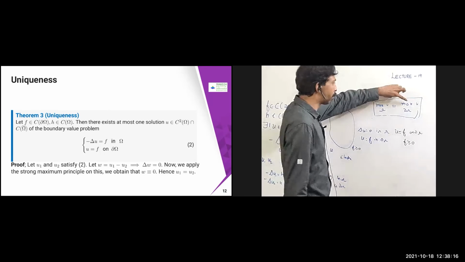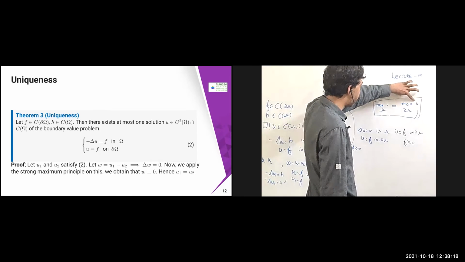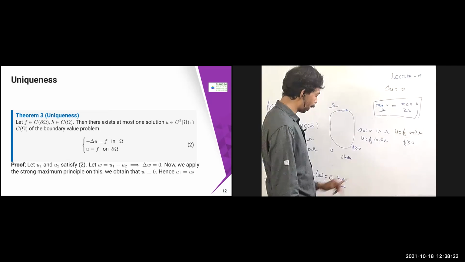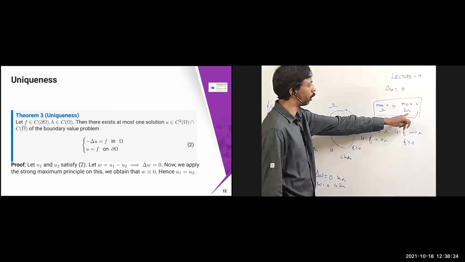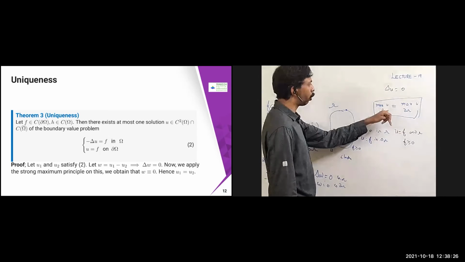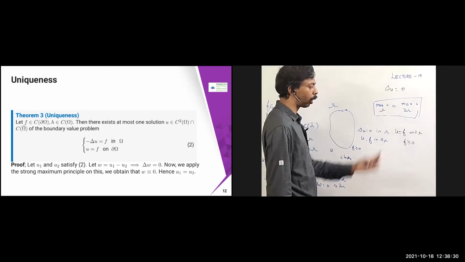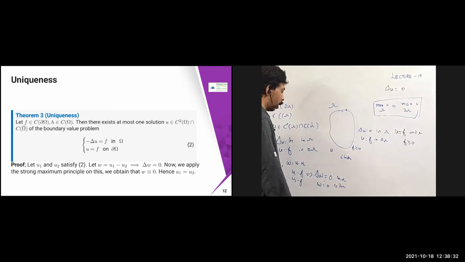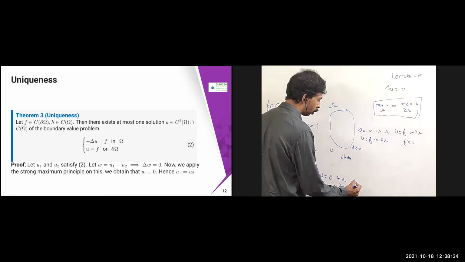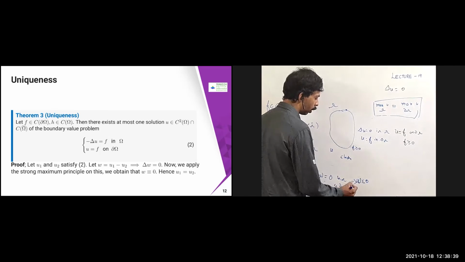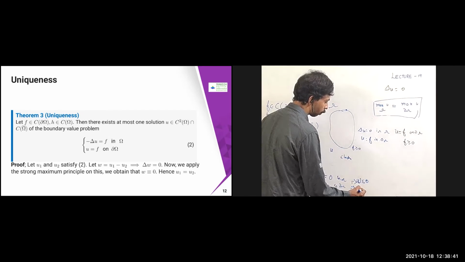Therefore, according to the maximum principle, your maximum of w is going to be 0, because w equal to 0 in ∂Ω. Therefore, this is going to be 0. If this is 0, then your maximum u is going to be 0 within the Ω. If maximum u is going to be 0, therefore u is going to become 0. Therefore, w is going to become 0. W is identically 0 actually, which implies u1 equal to u2.